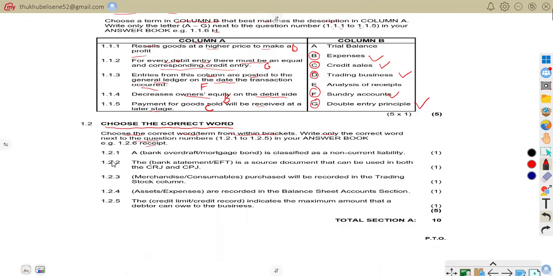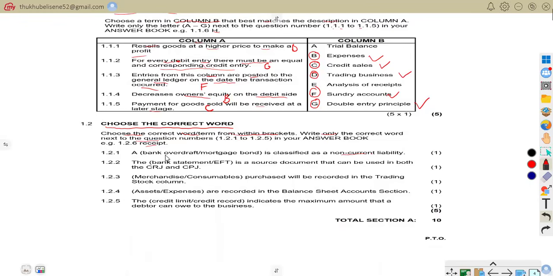So let us get into these statements and try to find the suitable words that are going to best match each statement. 1.2.1, a bank overdraft or mortgage bond is classified as a non-current liability.